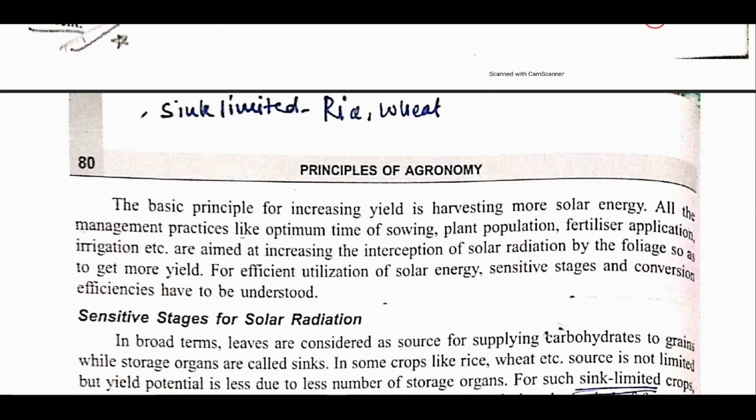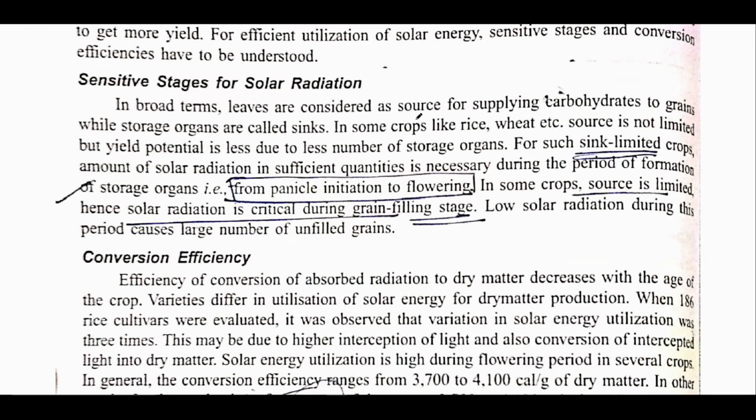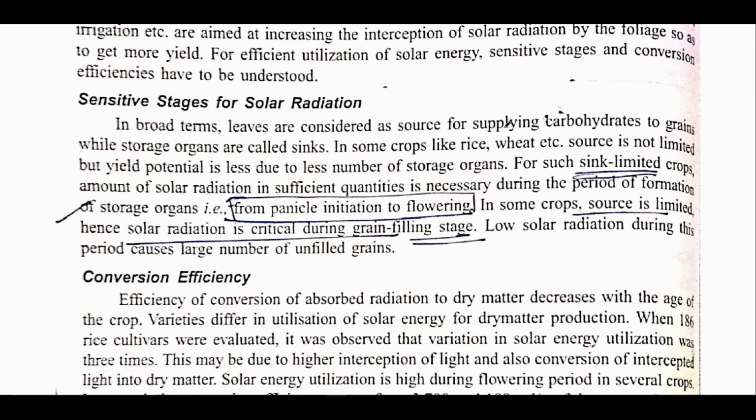Now the other important thing is that there are two kinds of crop: sink limited crop and source limited crop. First, remember the sink limited crops are rice and wheat. Now what are sink limited crops and source limited crops? For example, first let's talk about sink limited crops. As we have discussed, rice and wheat are sink limited crops. In sink limited crops, there is a very limited amount of storage organs.